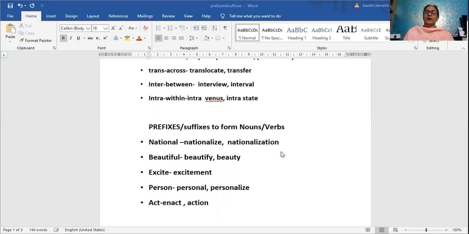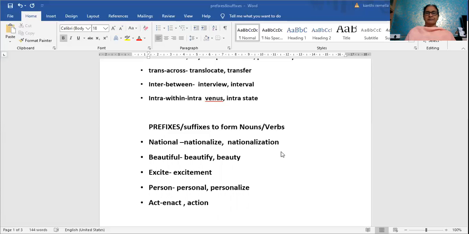How can we use it here as an adjective? National anthem, national flag. What is national doing? Describing. What kind of flag is it? Our national flag. Nationalize means to bring under the umbrella of the nation. We nationalize some states, maybe some kinds of countries. Nationalize. Nationalism. What is your nationalism?